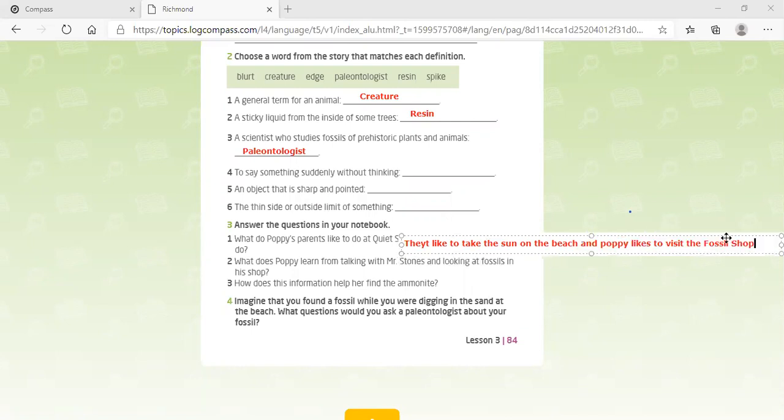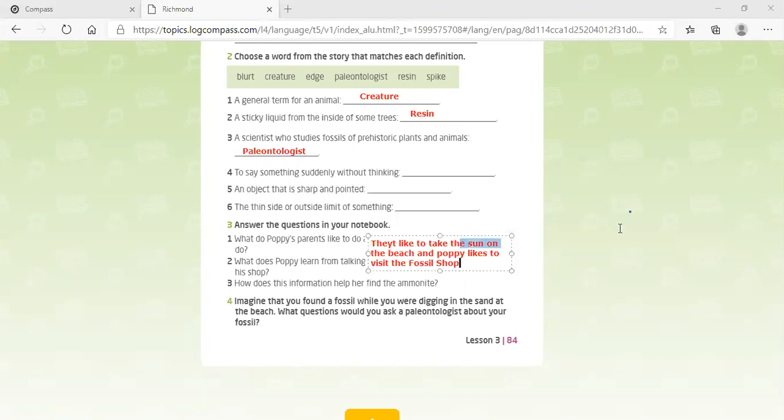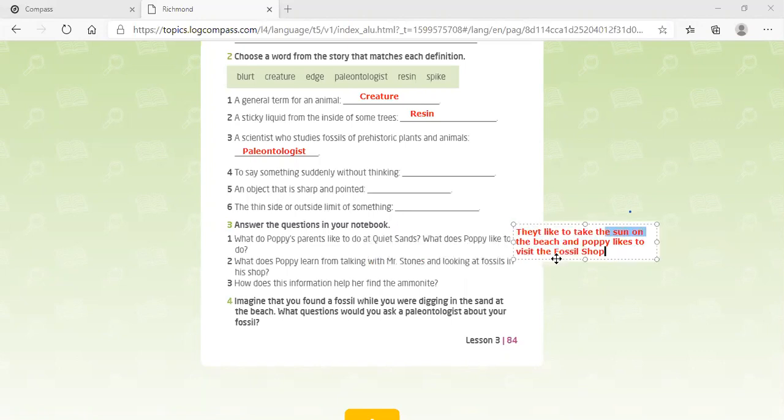Okay, it's going to be the answer for number 1. For number 1, this one. What about number 2? It says, what does Poppy learn from talking with Mr. Stone and looking at the fossils in the shop?